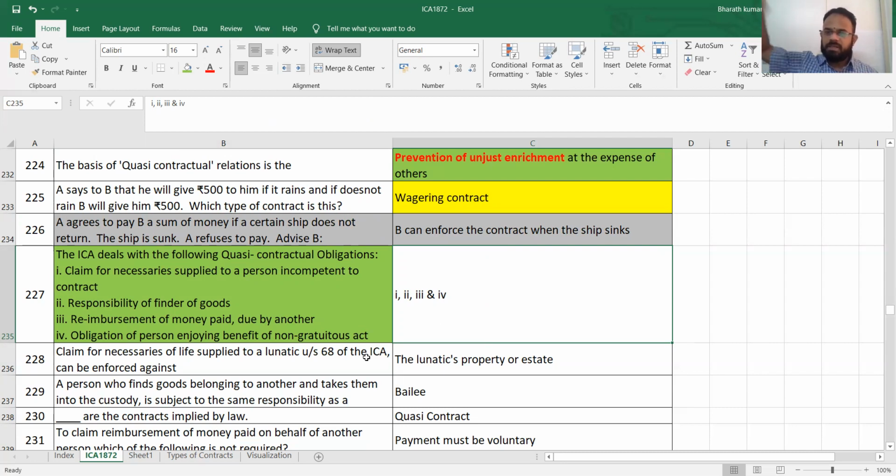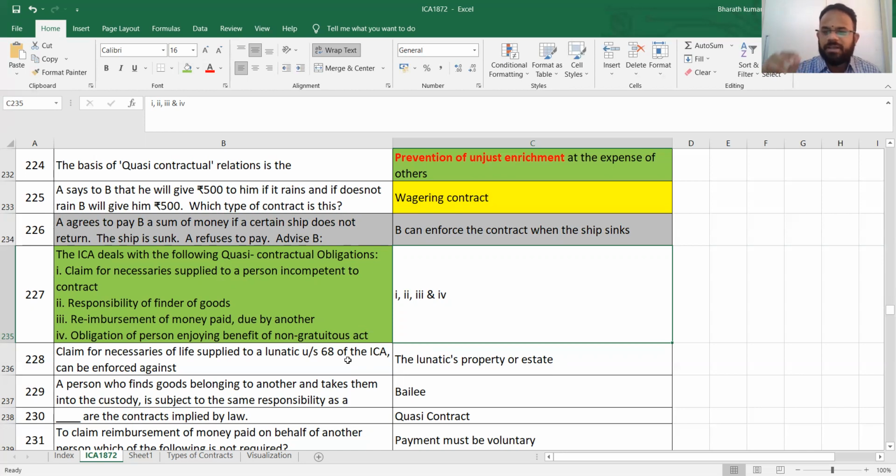Did me and that person enter the contract? Did we say that wherever I leave the purse, please come and give it to me? No. It looks like a contract, but it is not a contract because the property is not mine. It should be given to the owner. Responsibility of finder of goods. Reimbursement of money paid due by another. I am getting money on behalf of some other person. Don't you think I'll give it back to them? Yes, we have not signed a contract, but I will give it because it's their money.